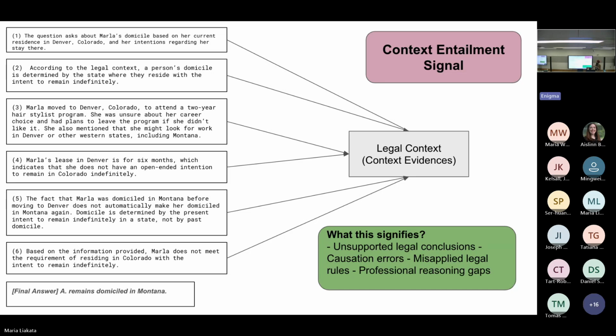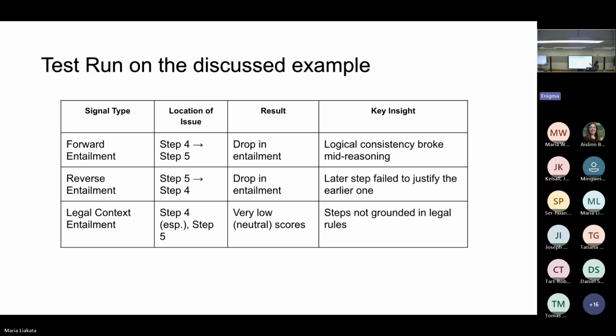And this is important because it helps us in grounding these steps further. So we first see an interrelation between the steps, and then we ground it further from the legal context that was provided to give these answers. So based on these three signals, we did some test runs. I'll talk about the test run on this sample specifically.